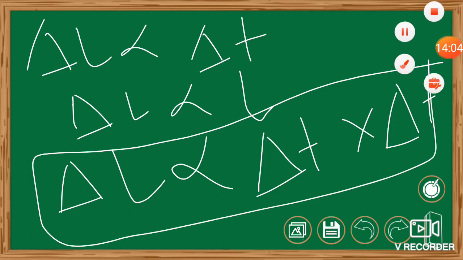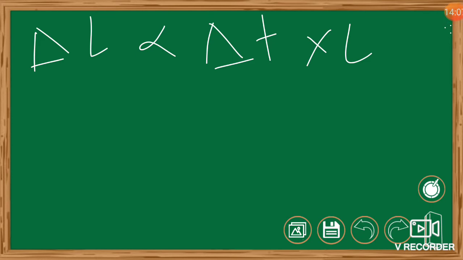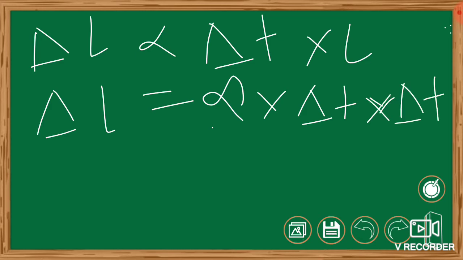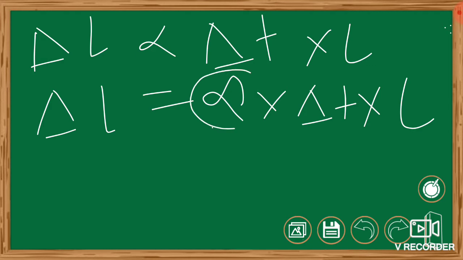So to equalize both sides, we introduce a constant alpha. So delta L equals alpha into delta T into L. This alpha is the expansion coefficient for linear expansion. This alpha is known as the coefficient of linear expansion.